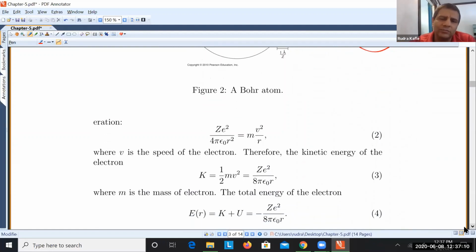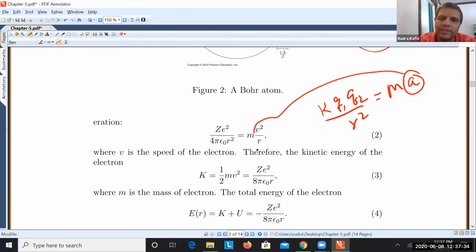But you know that since the electrons are orbiting in a circular path, the Coulomb force, which is K Q1 Q2 over R square, provides the centripetal force ma. But a is what? That a is V square over R, right? And K is 1 over 4 pi epsilon naught. Q1 and Q2 over R square gives this Z square over R square, right? So that is from Coulomb's law.